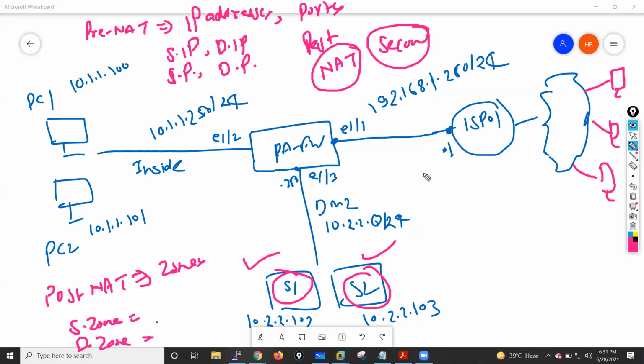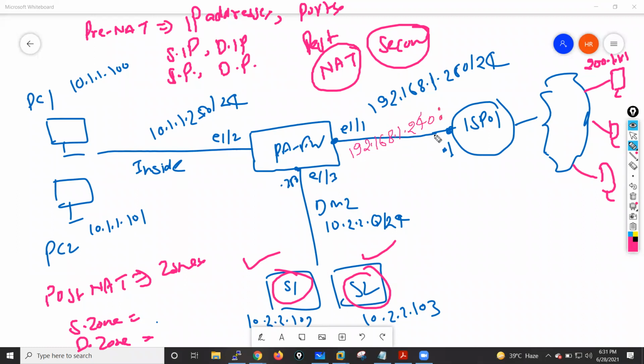So let's suppose this particular host has IP address 200.1.1.1, and he's trying to access the 10.2.2.102 server. Let's suppose I have one public IP address, which is 192.168.1.240. On that IP address, I have configured the DNAT.